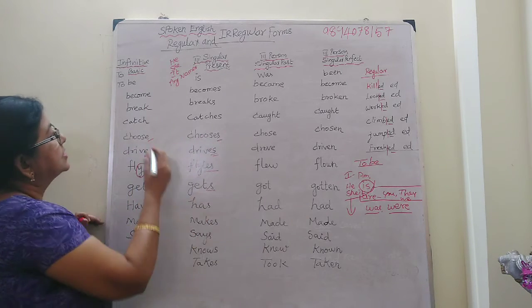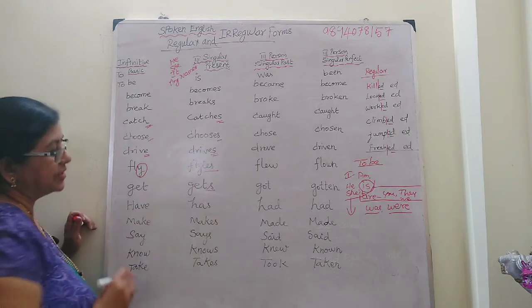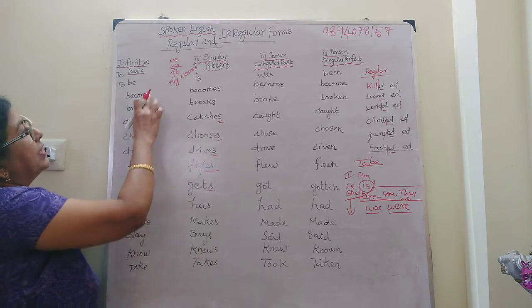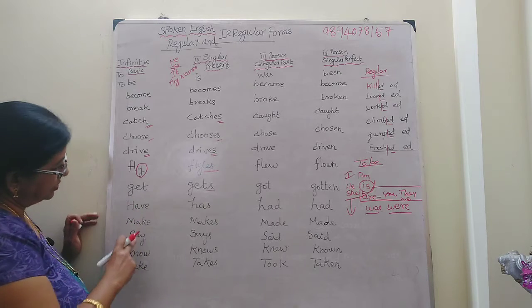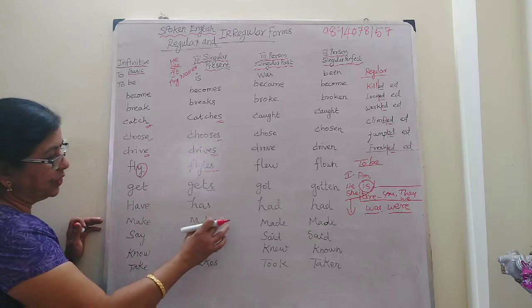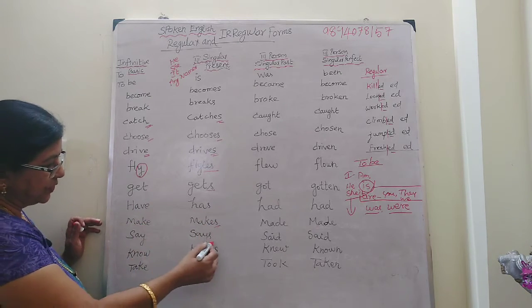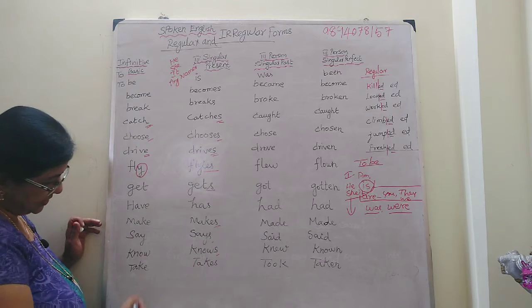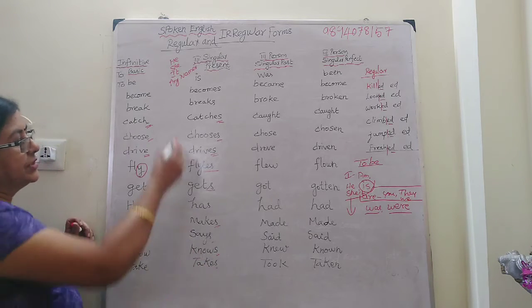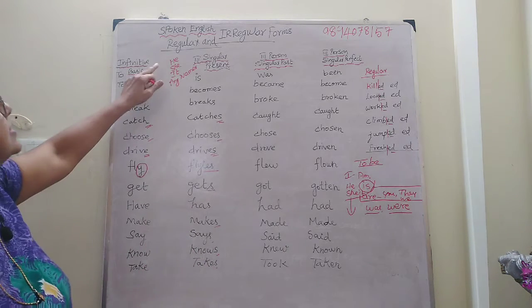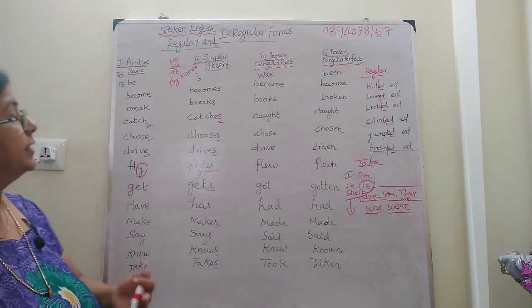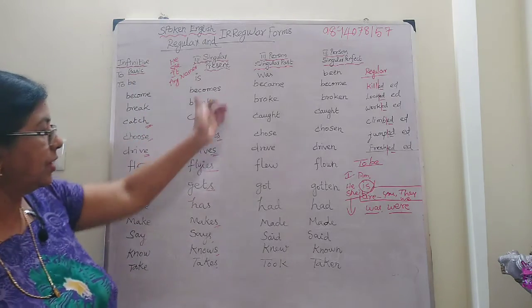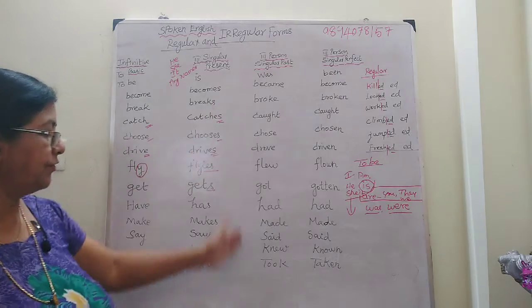Choose, chooses, H, so ES. You understand this? Here only S. Here we see make, only S. Say, only S. Take, only S. These are the things you should understand. This is the third person singular, so we add S. Then this is the past form, so we add everything.